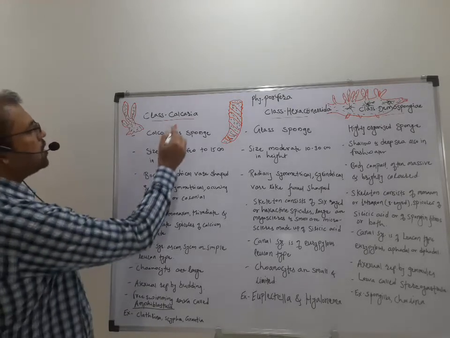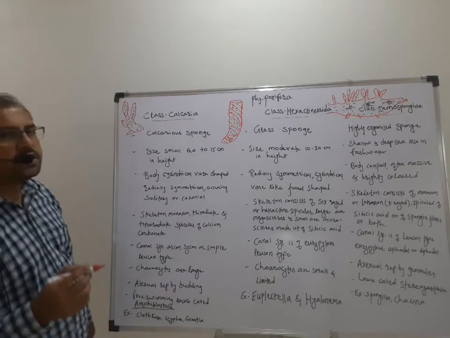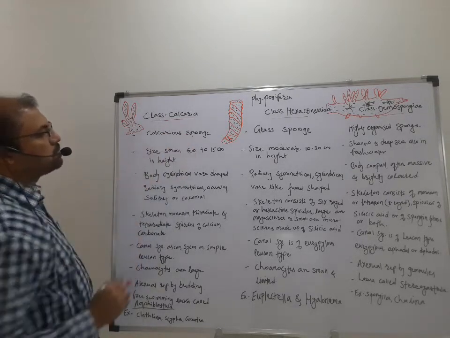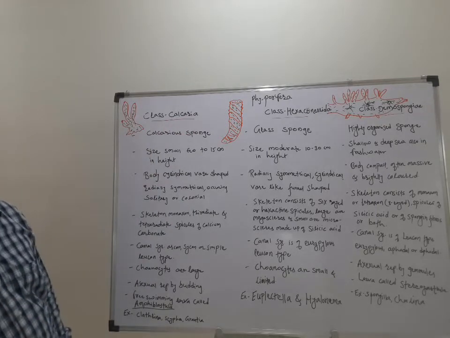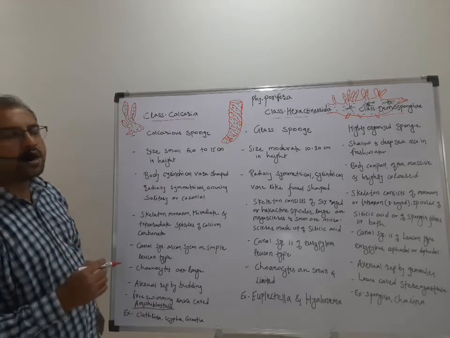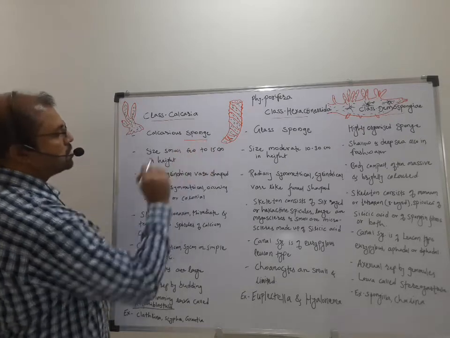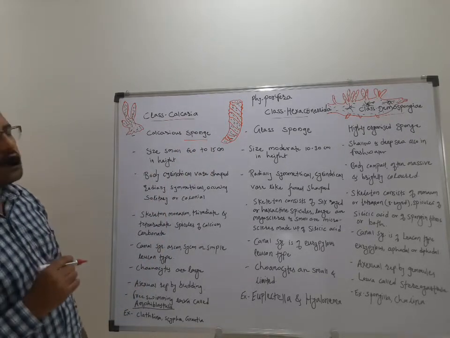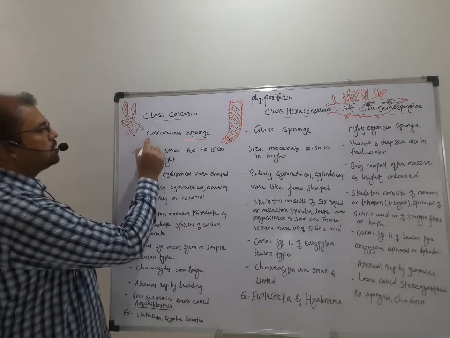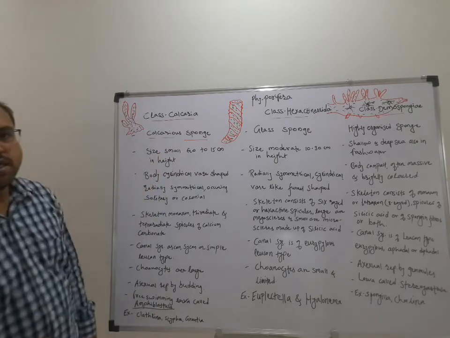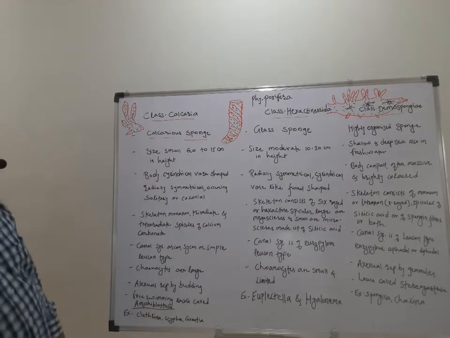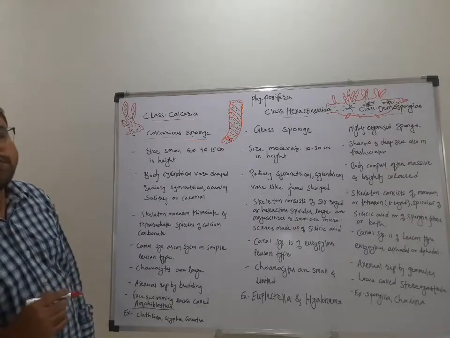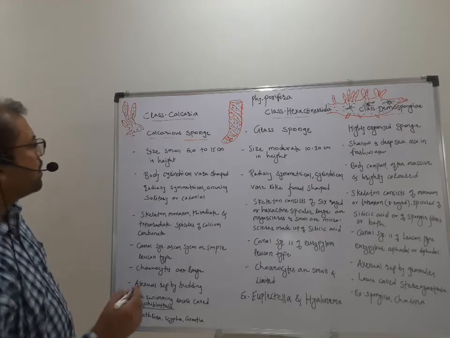As the name indicates, Calcarea are commonly called calcareous sponges. As you know very well, the poriferans are commonly called sponges, and the poriferans with calcium carbonate are called calcareous sponges because their skeleton is made up of calcium carbonate.